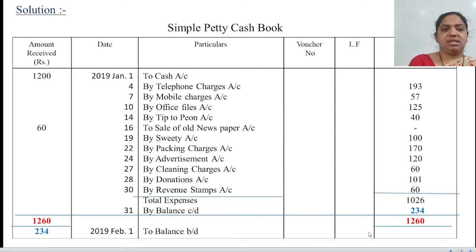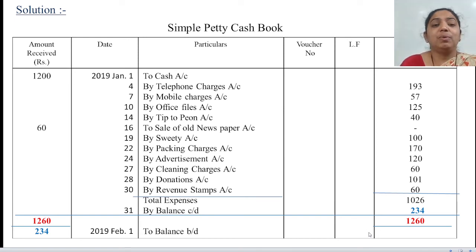And see the amount on the receipt side. There you can see only two amounts. First is the amount given by the head cashier, 1,200 rupees, and when you sell old newspaper, you got 60 rupees. Add them, the total receipt is how much? 1,200 plus 60, 1,260. And the payment side is 1,026. So it's very, very simple. When you take the difference, 1,260 minus 1,026, you will get the difference 234.